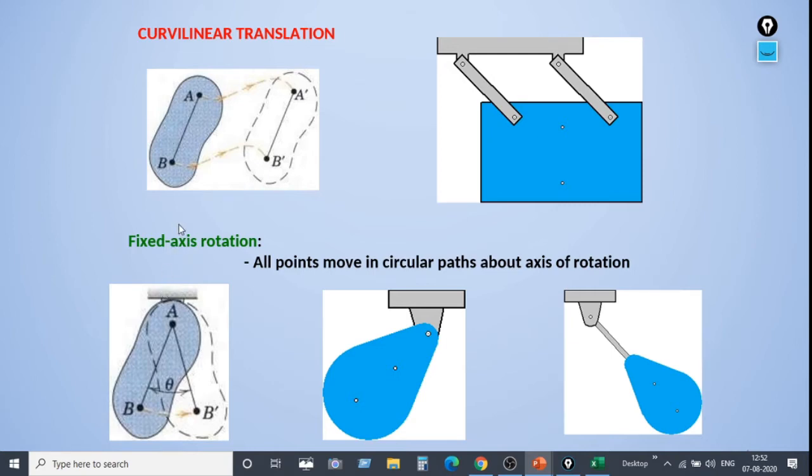Next we will see what is fixed axis rotation. All points move in circular paths about the axis of rotation. Let us suppose there is an axis about which all the points are moving in circular paths. That means there is a fixed axis, and about that axis of rotation all the points are moving in circular paths. Such rotation is called fixed axis rotation.